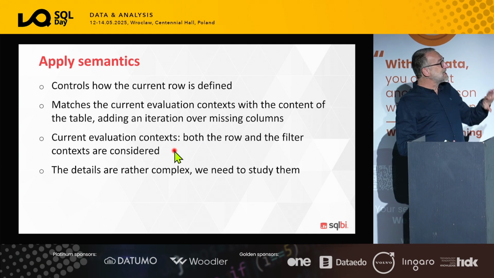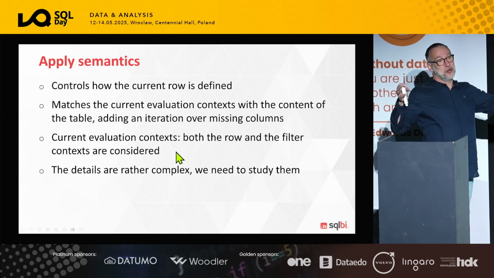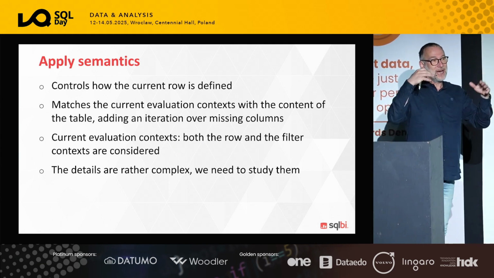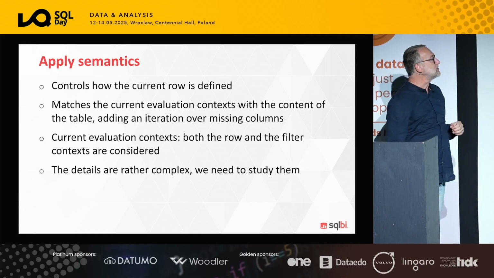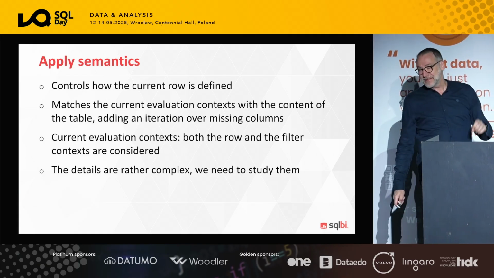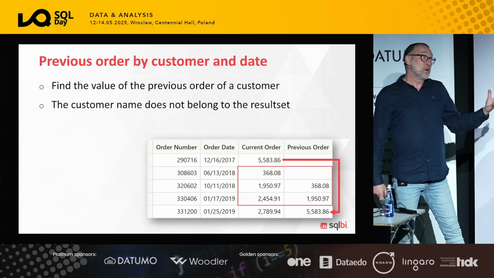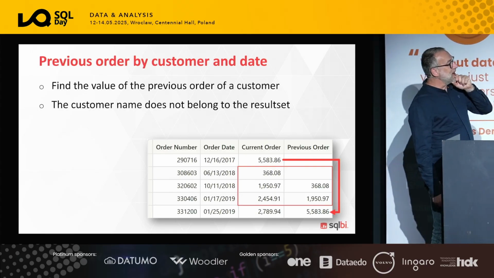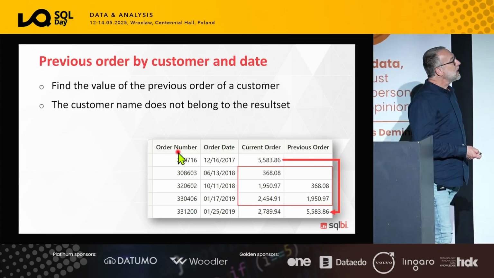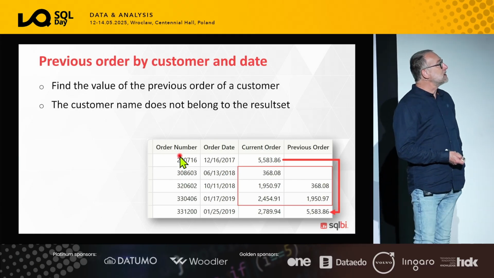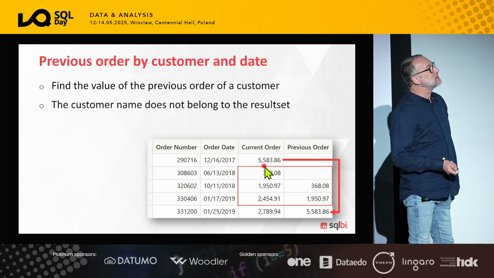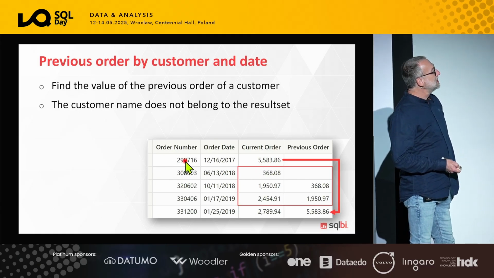And once it finds candidates, it defines a set of current rows, which are then scanned, iterated, and produce their final result. The details requires a bit of study. And because we want to study and understand it really well, we are going to use a query, or we want to produce a result that puts applied semantics really to the limits.